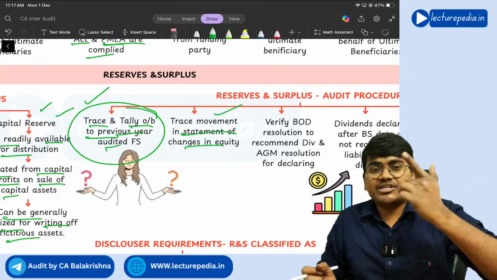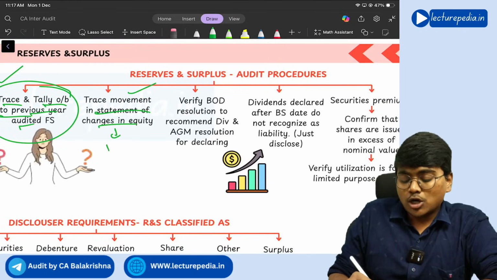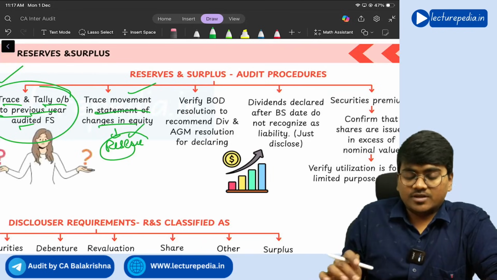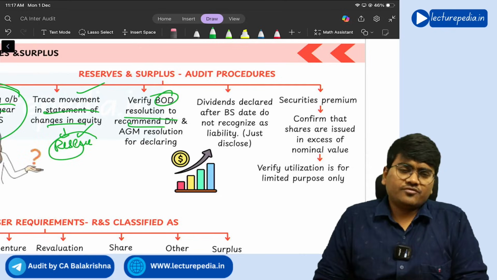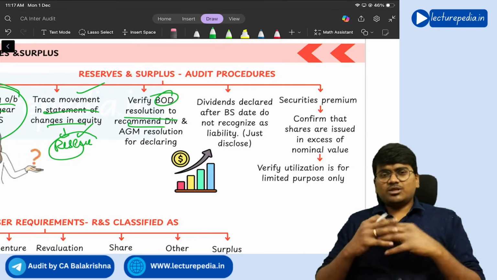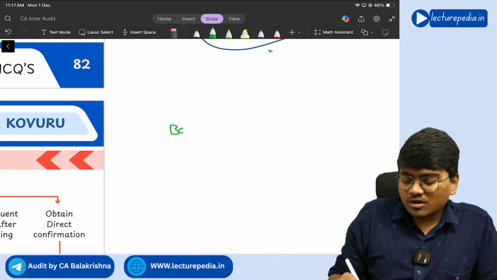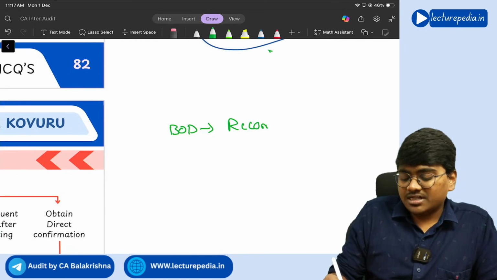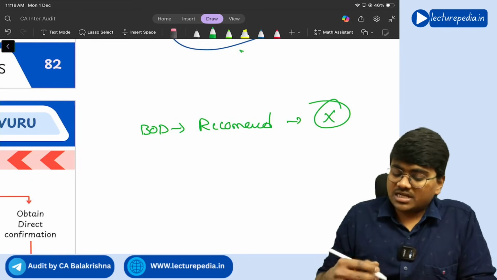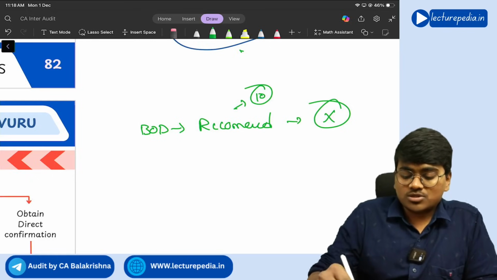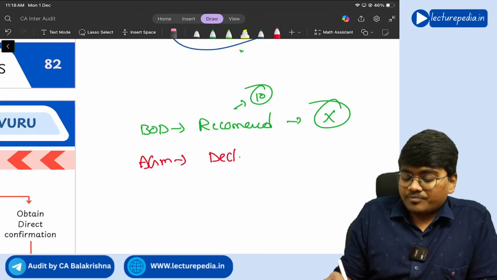If at all any addition, deletion has been done to statement of changes in equity, basically in this statement of changes in equity, all the reserves will be there. Next, verify board of directors resolution for recommendation of dividend and AGM resolution for declaration of dividend. Now, what is the difference between recommendation of dividend and declaration of dividend? Board of directors will recommend the dividend. On recommendation, no liability will arise on the company. Let's say board of directors have recommended a dividend of 10 rupees. Now, shareholders in the AGM will declare the dividend.